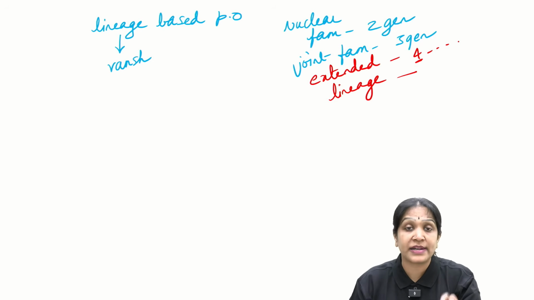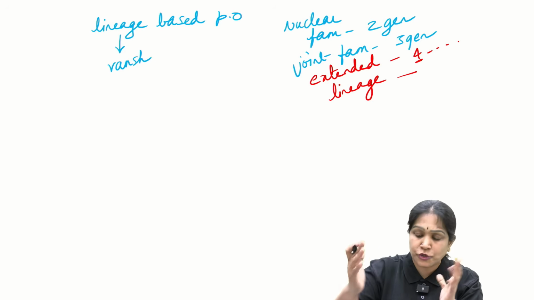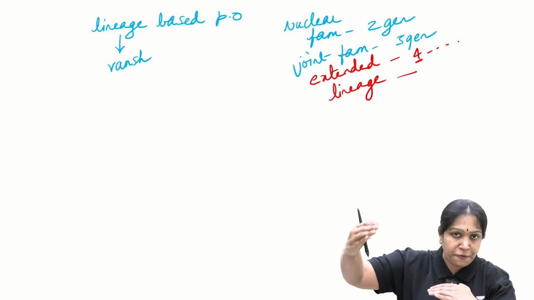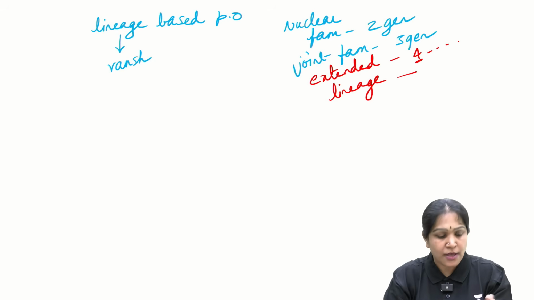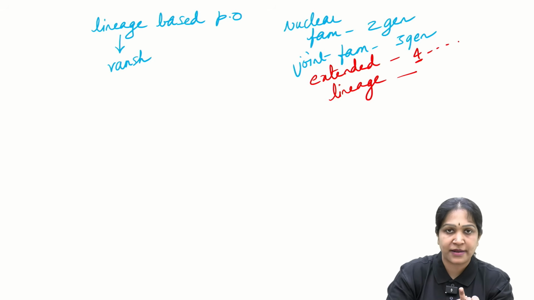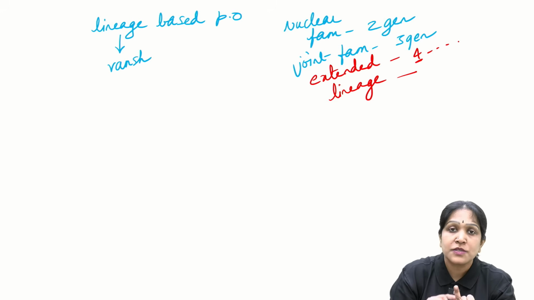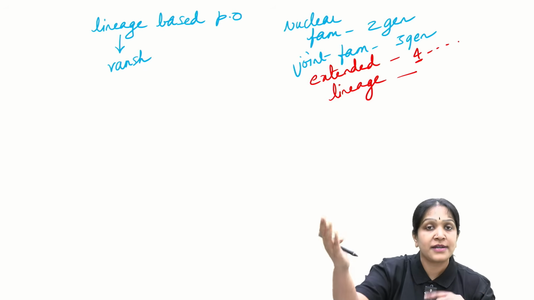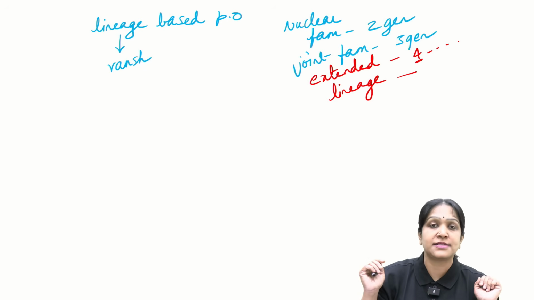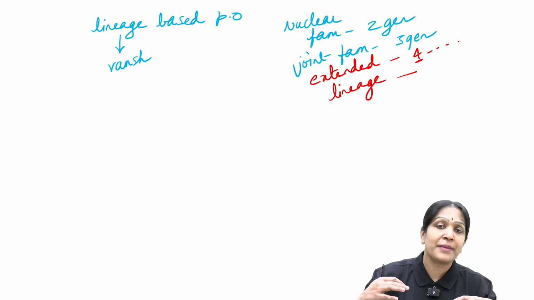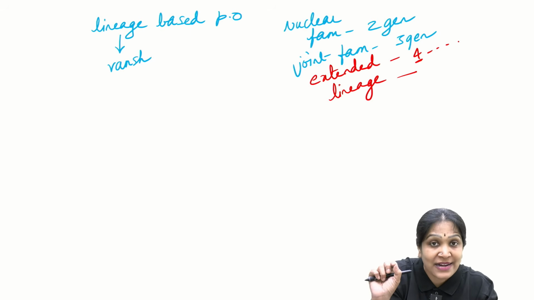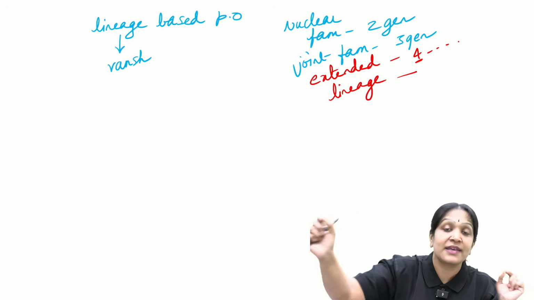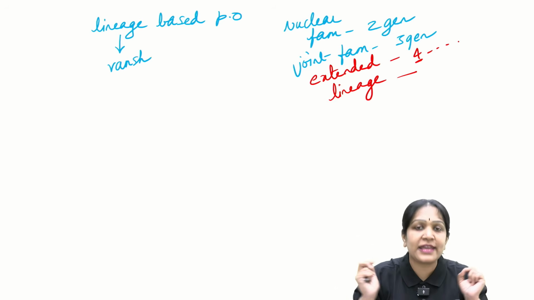Is there a rule that exactly 4 generations should be called an extended family? Not like that. It is more generations than a joint family. If your family also includes your great grandparents, I mean your grandfather's parents also, then you can call it an extended family. And if your family contains your great grandparents' parents also, more generations than an extended family, then we can call it a lineage.